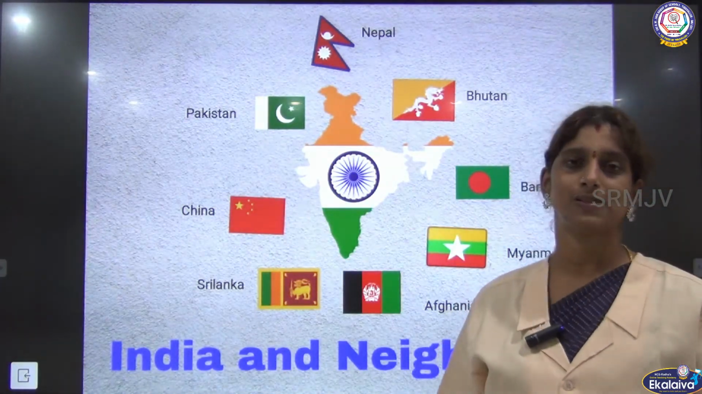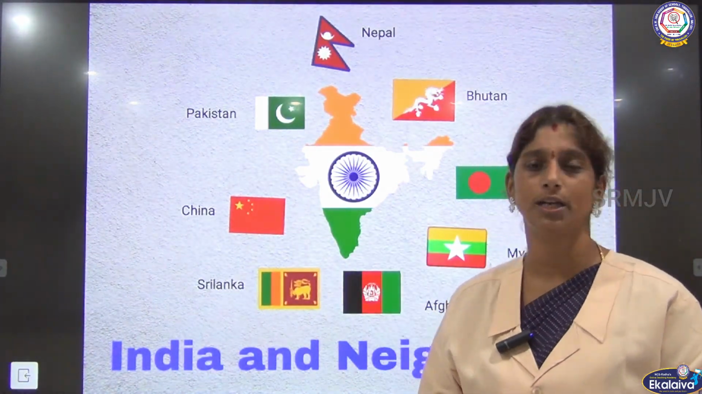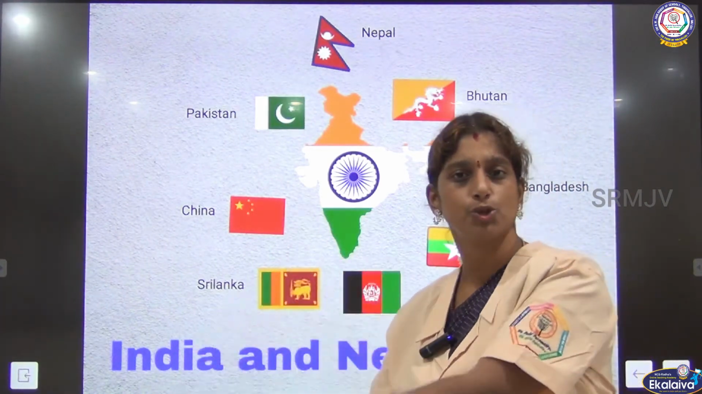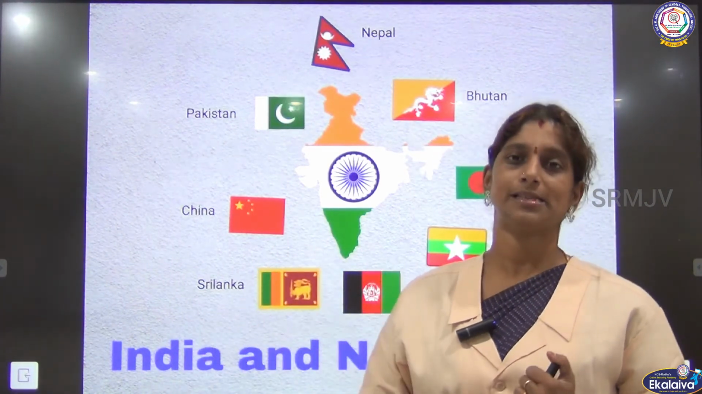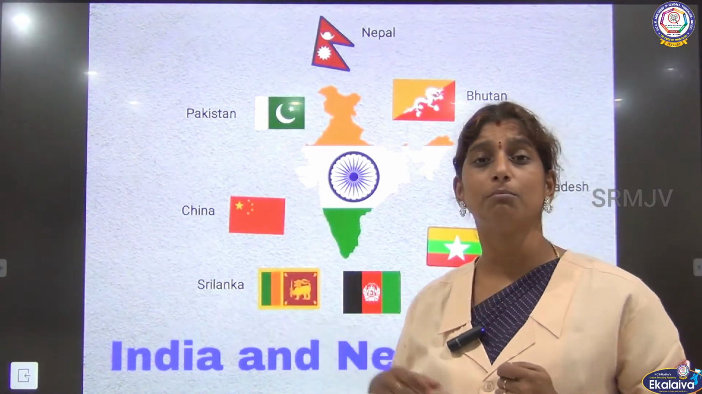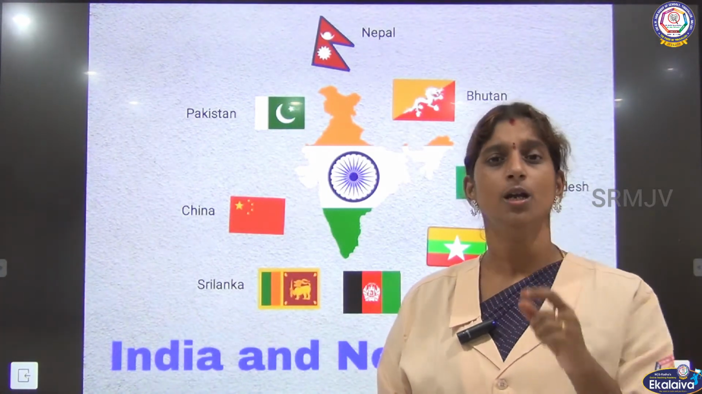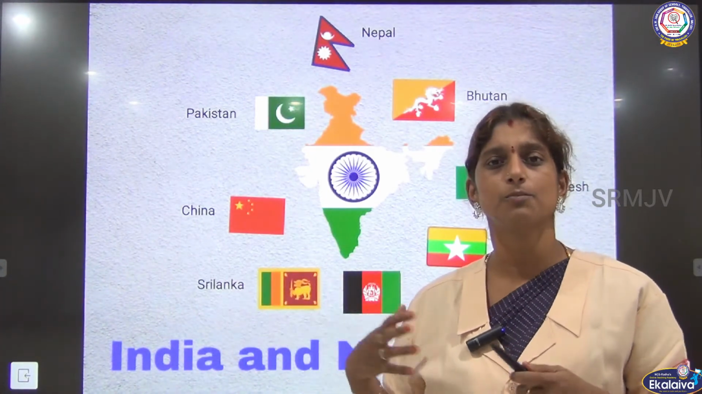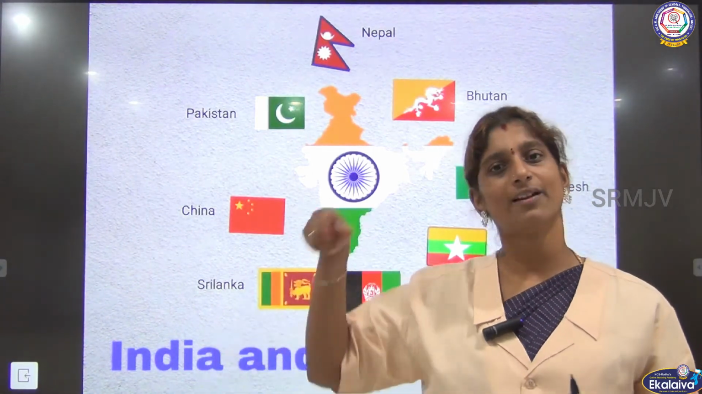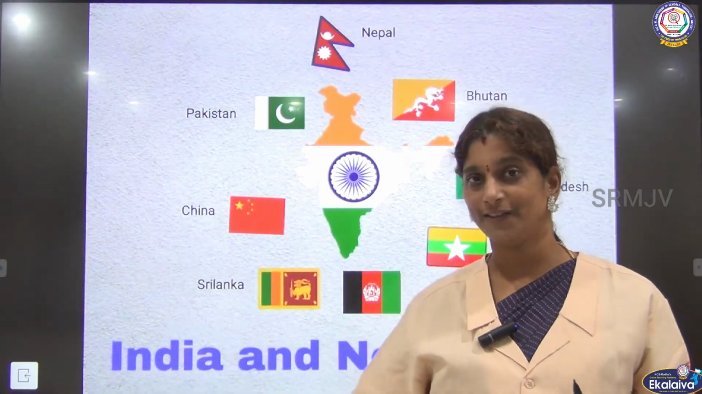Now we are going to see about the neighbors of our country. Whom do we call a neighbor? A person or a family who is next to our house, we call them a neighbor. Why do we call them a neighbor? Because we share a common boundary. Sharing a common boundary, when it comes to home, we say it to be a compound wall. There will be a compound wall which is common to our house and the next house, always.